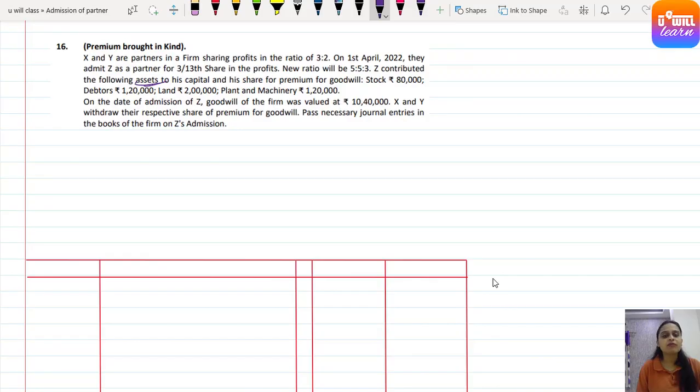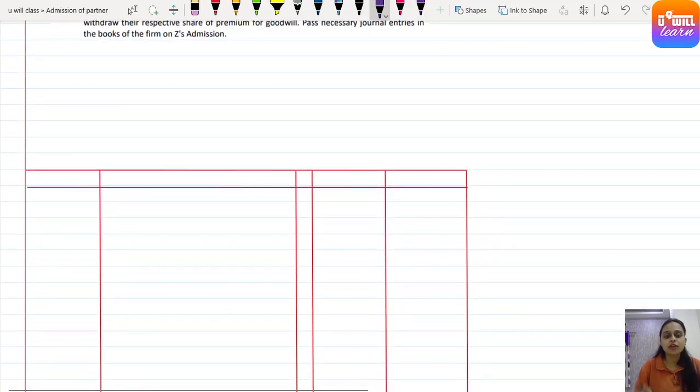And his share of premium for goodwill: stock rupees 80,000, debtors rupees 1,20,000, land rupees 2 lakh, plant and machinery rupees 1,20,000. On the date of Z's admission, goodwill of the firm was valued at 10,40,000. X and Y withdraw their respective share of premium for goodwill. Pass the journal entries in the books of the firm on Z's admission. Clear? Understood? So let's pass. It's a challenging new question for you, having old concepts only.